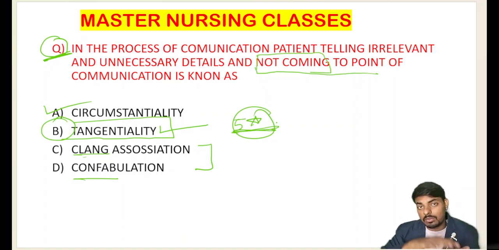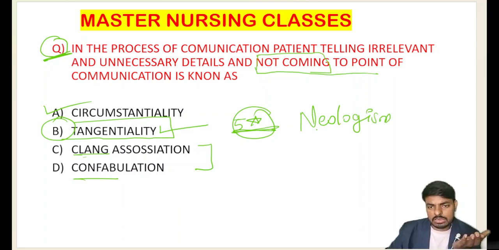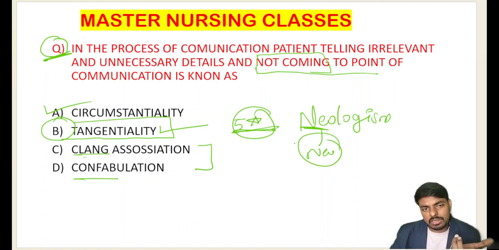One more word is there, where the psychiatric patient is finding and coining new words. That is what we call neologism. What is neologism? Neologism is new, in the sense of new words. He will discover new words which in reality have no meaning. So if the person is discovering such words, that is what we call neologism.